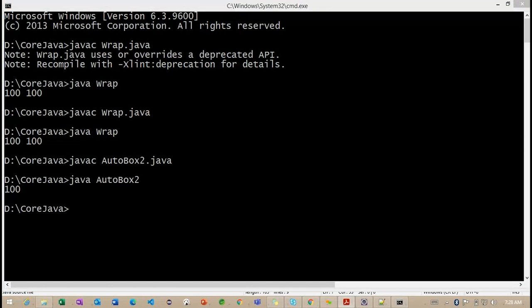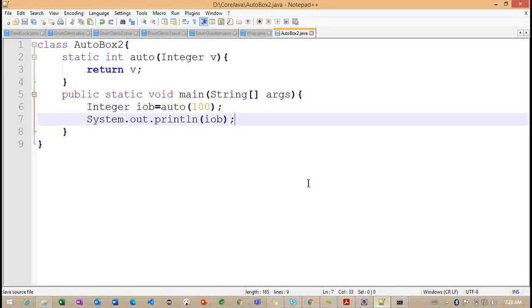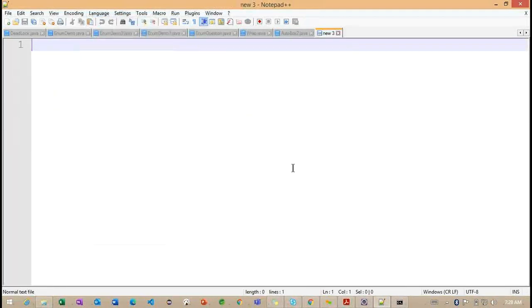But why we are not getting an error? In this section of code, everything is converting automatically when the two data types are the same. Getting the point. So this is very important here. Now if you observe, I want to provide one more example. This example will give you more information.